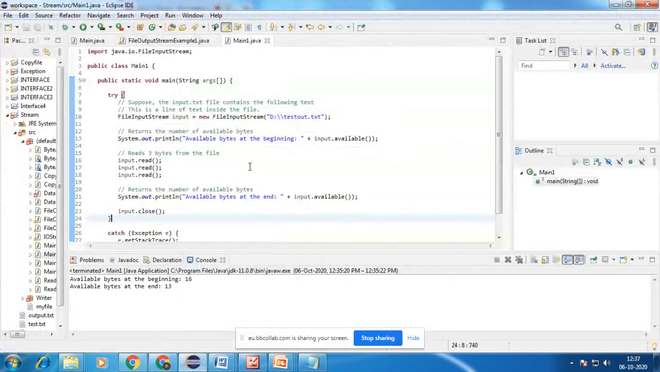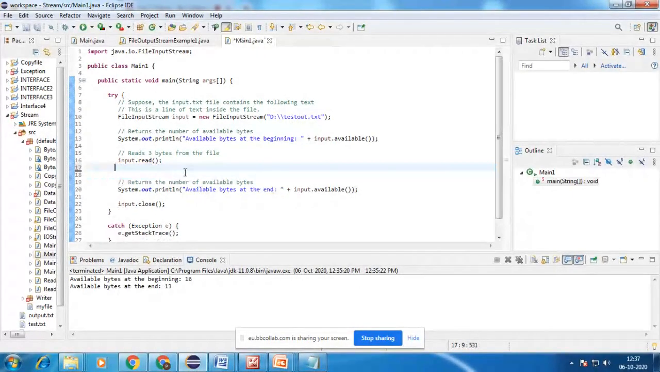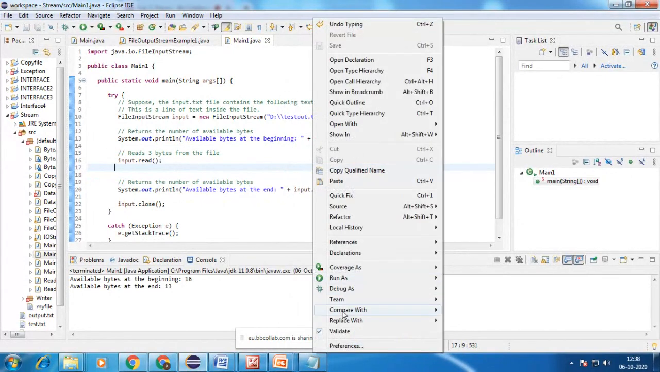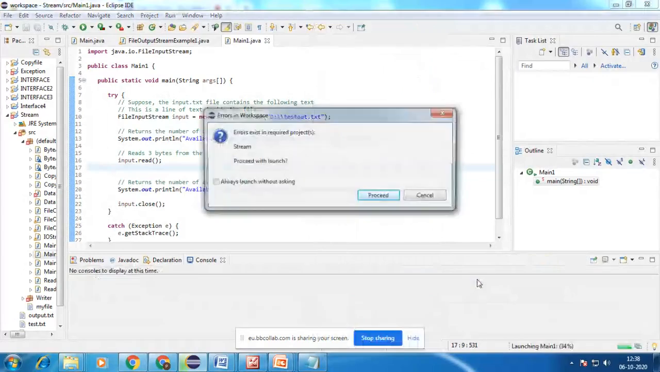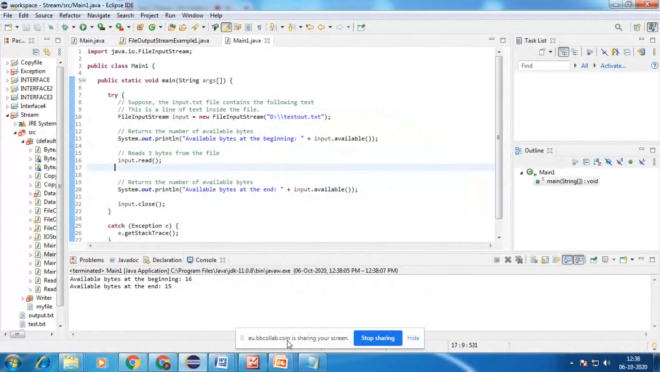Okay, so here it has to read 3 bytes. Suppose you are giving only one. Now I save the data and run this. Yes, because it has to perform only one read, that is, it has to read only one byte, which means only one character in the entire data present in that text file.